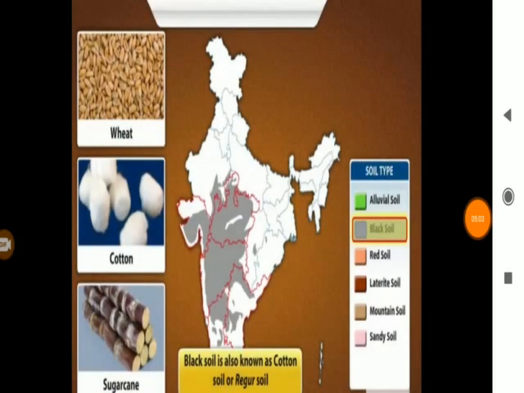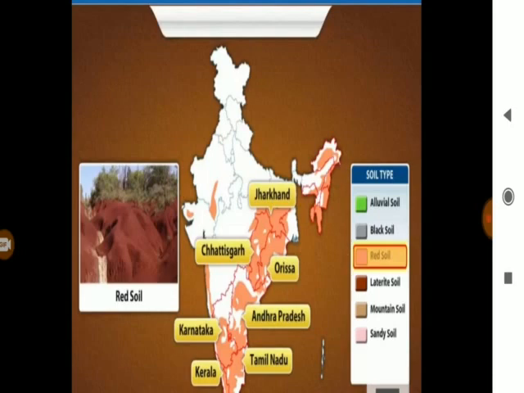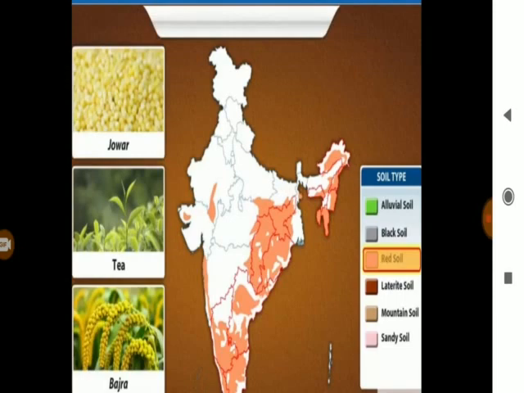Now let's move to the next soil, red soil. Red soil is red in color. It is mostly found in Jharkhand, Kerala, Karnataka and some other states of India. And why is it red in color? This soil is red in color due to the presence of iron particles. So, crops like jowar, tea, bajra and coffee are grown in this soil.